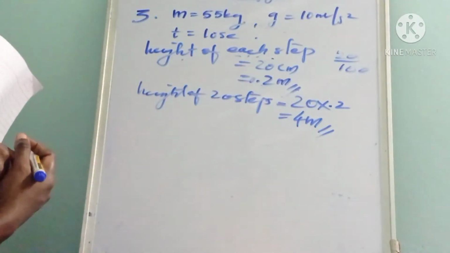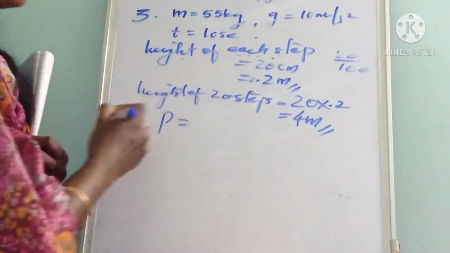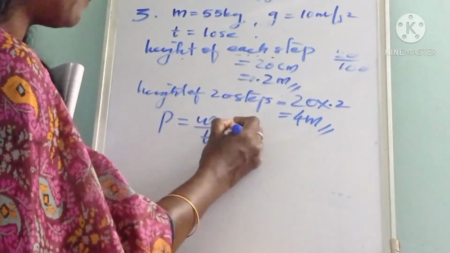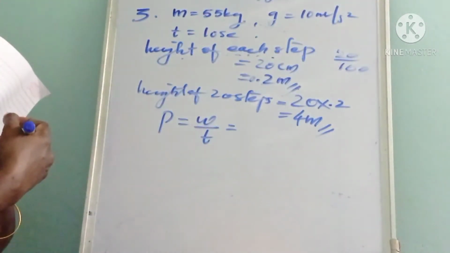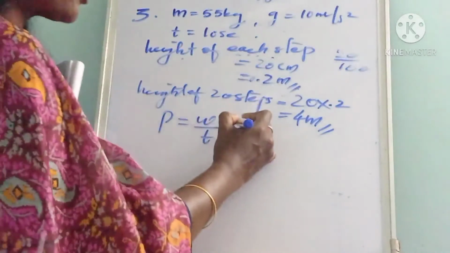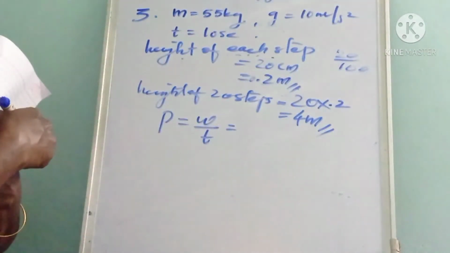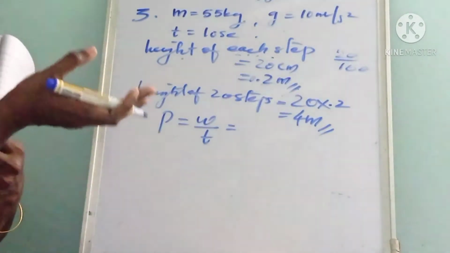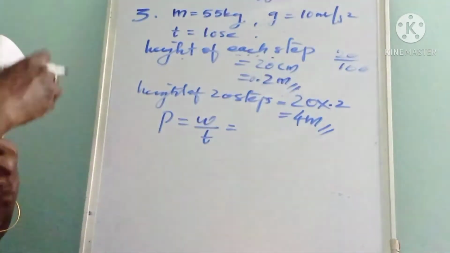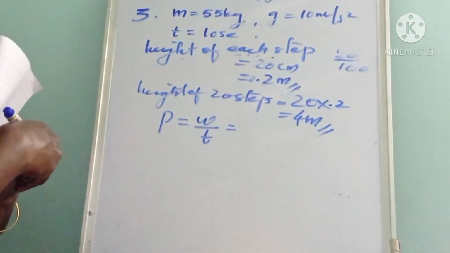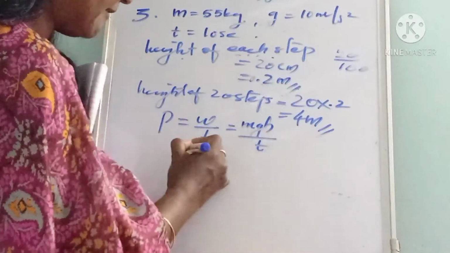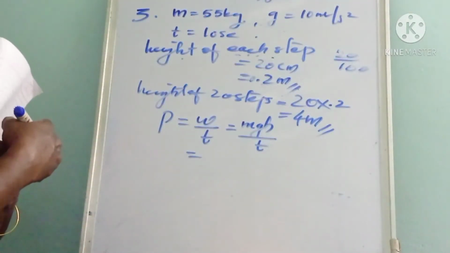Next we have to calculate the power of the boy. All of you know the equation for power. Power is equal to work done by time, the rate of doing work, W by t. And here the work done to climb up the stairs is equal to the potential energy. The work done is stored in the boy as potential energy. So instead of W we can write potential energy mgh divided by time t.